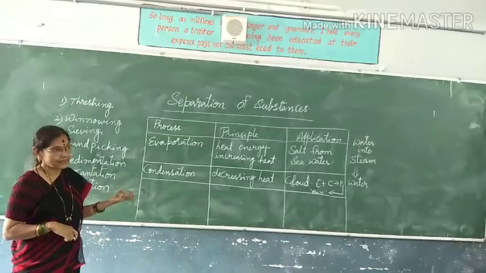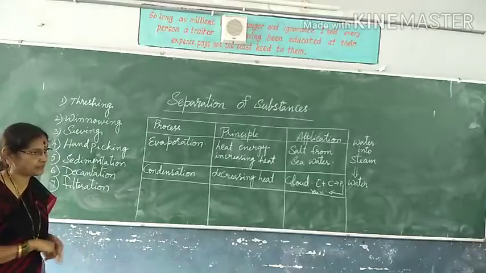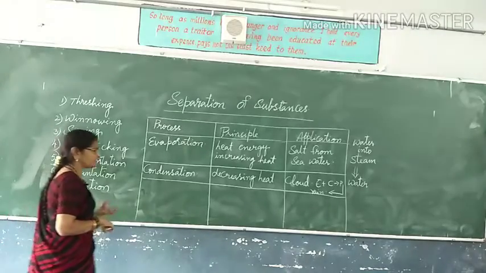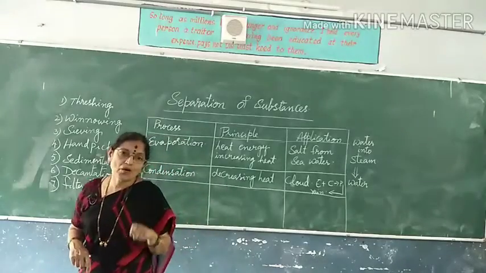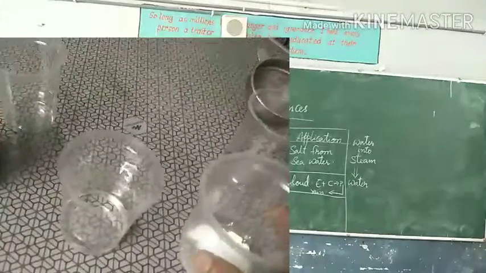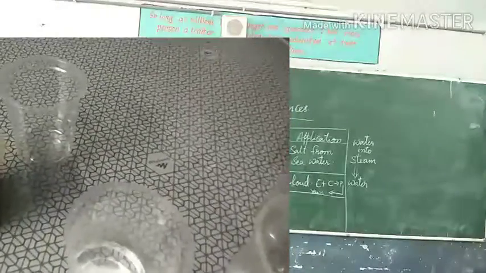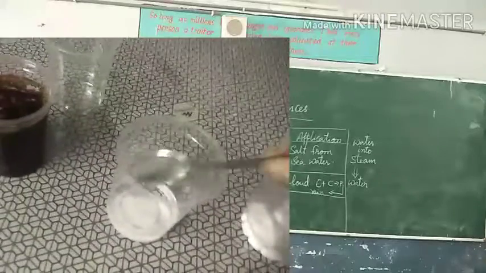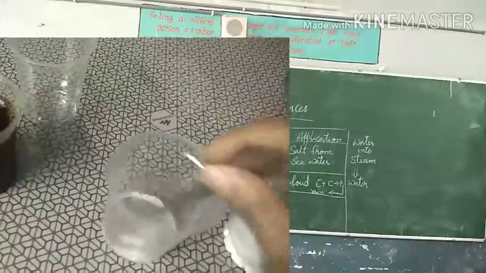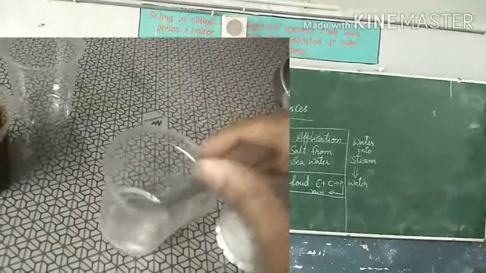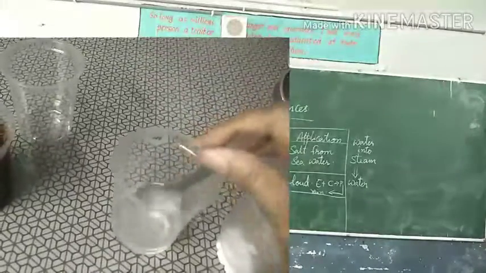Now, one more activity is there. You are seeing in the picture. What is it? In one glass, she is putting one spoon of salt into water, and she is stirring. What happened to the salt? The salt disappeared. This process is known as dissolution. What do you call it? Dissolution. Dissolution is nothing but dissolving something in water. If it is dissolved, the process is known as dissolution.